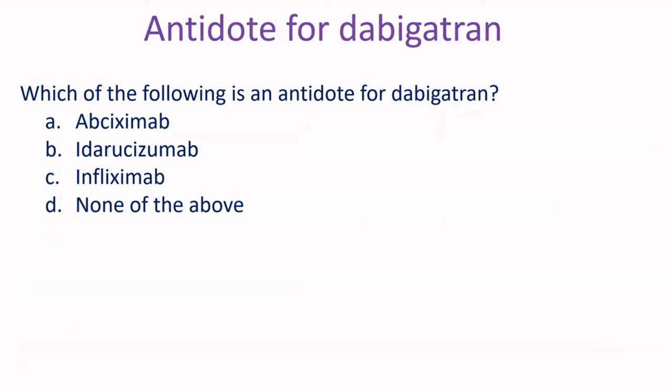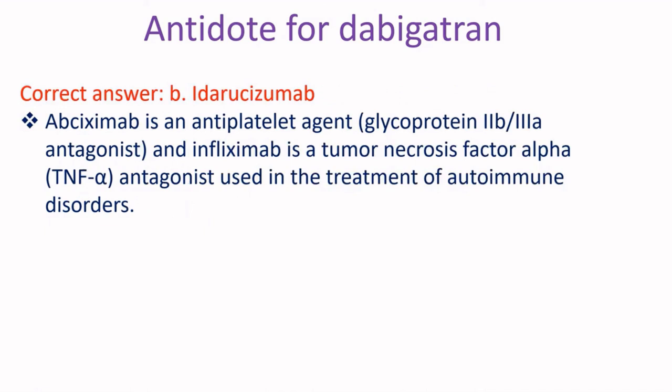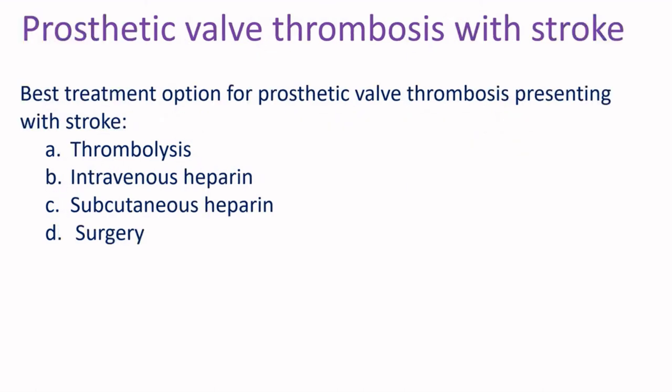Which of the following is an antidote for dabigatran? A. Abciximab, B. Idarucizumab, C. Infliximab, D. None of the above. Correct answer B. Idarucizumab. Abciximab is a glycoprotein 2b/3a antagonist and infliximab is a TNF-alpha antagonist used in the treatment of autoimmune disorders.